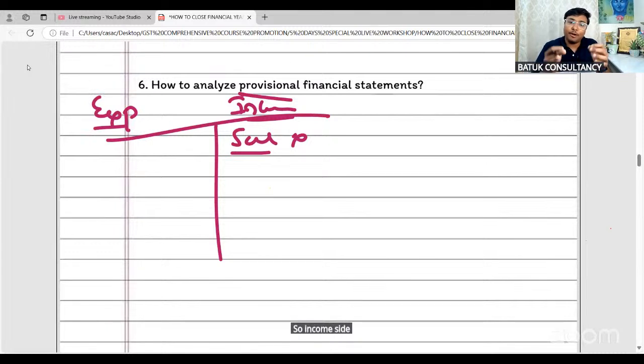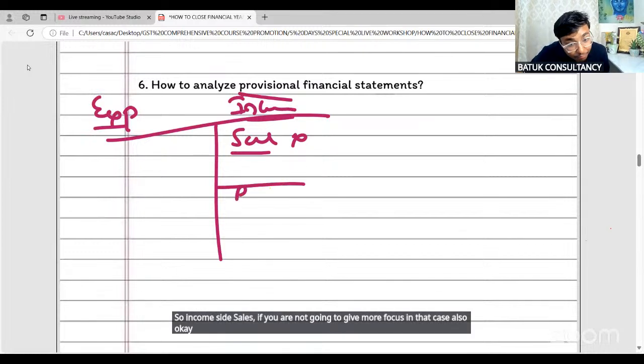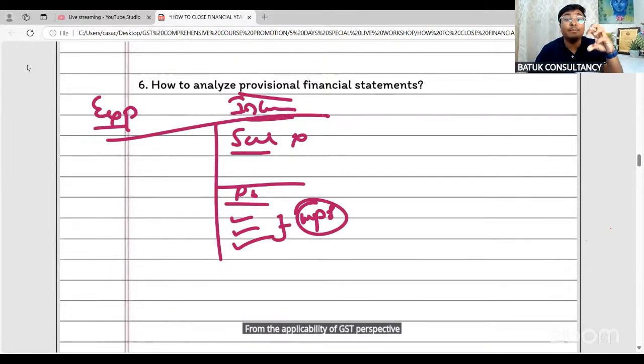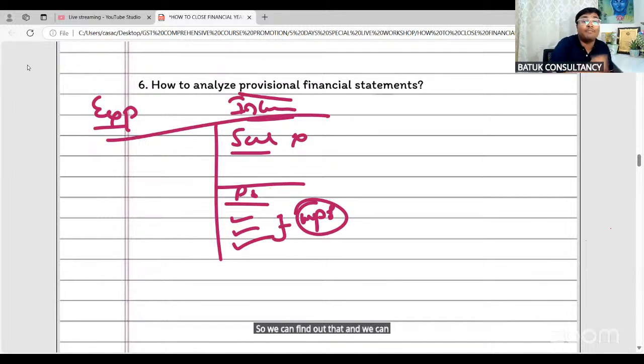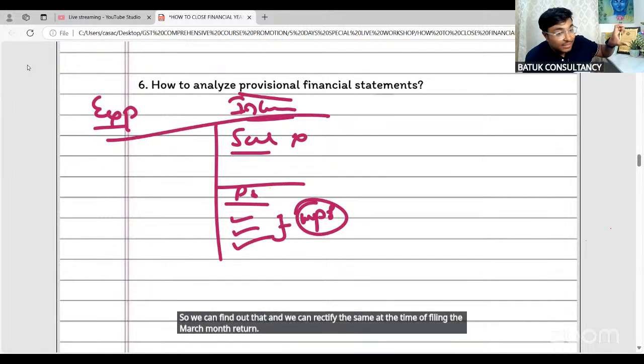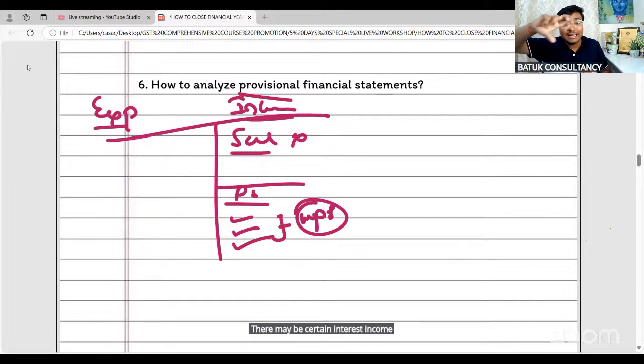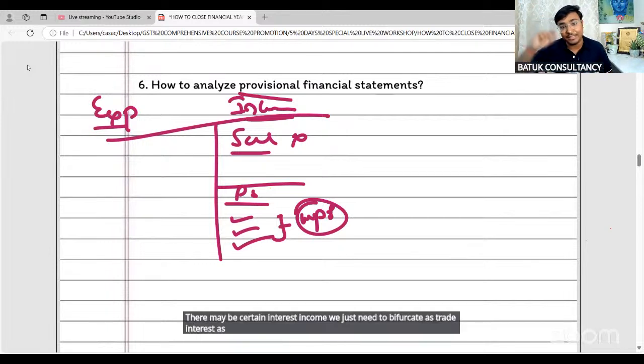Sales, if you do not give more focus, in that case also okay. Just check the items of the profit and loss account very carefully. From the GST applicability perspective, there may be certain miscellaneous income on which our client has not paid GST. So we can find that out and rectify it at the time of filing the March month return. There may be certain interest income. We just need to bifurcate it as trade interest or financial interest. If it is trade interest, pay GST. We also need to check whether any AMC charges, annual maintenance charges, have been booked by the client. We need to check the same.